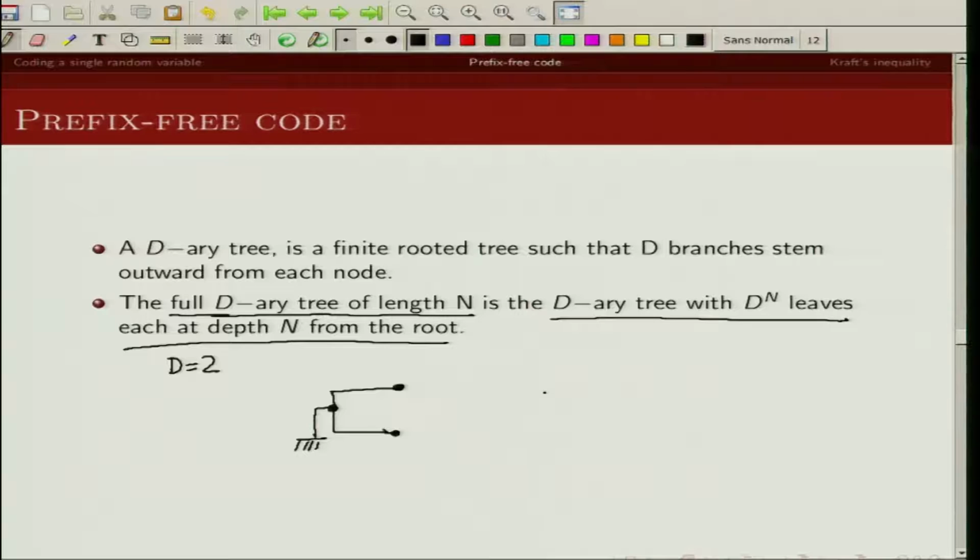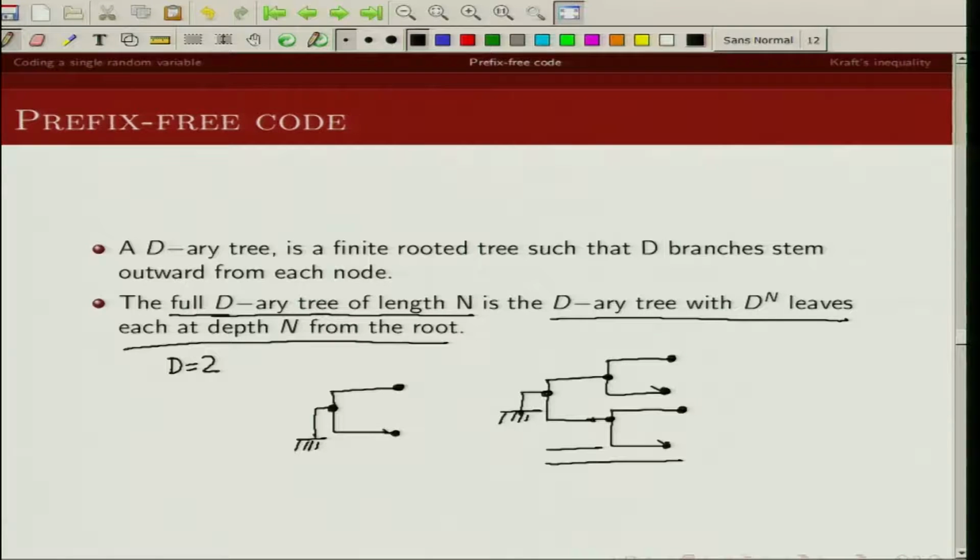Now if I draw a tree like this, you can see these nodes are at depth 1, and then you have leaves at depth 2. The leaves are basically nodes from which there is no branch getting out, and this is depth 1, this is depth 2.